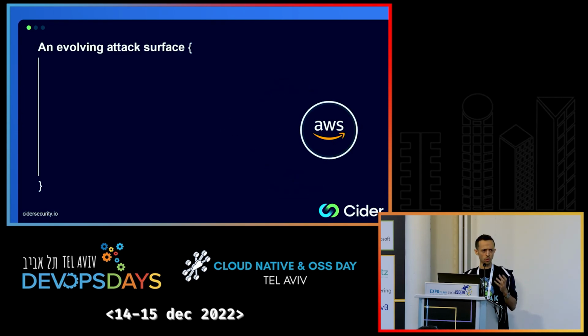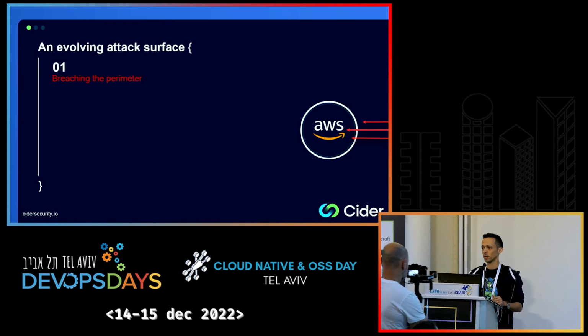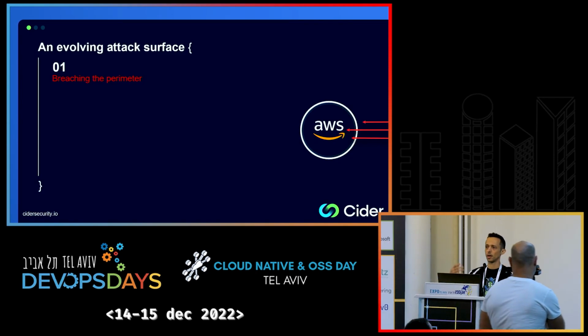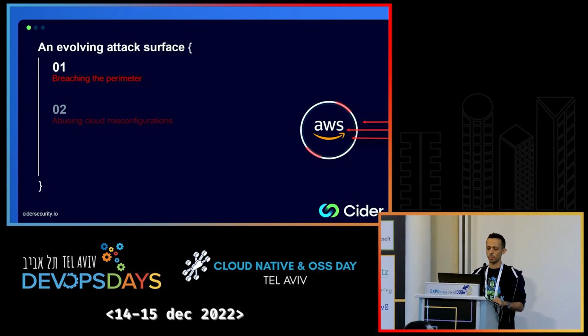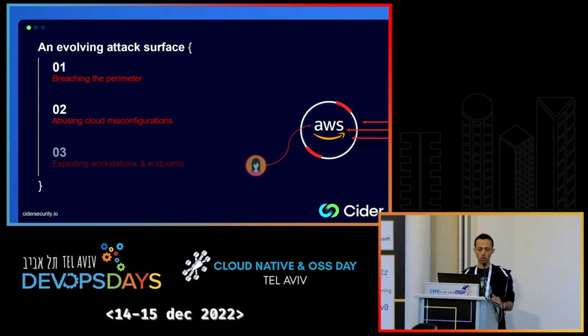Now, some of the common attack vectors against these production environments are breaching the perimeter, like exploiting a vulnerability in one of your servers, or abusing an open port that was left open to the world. It could be abusing cloud misconfigurations, like an S3 bucket that was made available to anonymous access by mistake, or exploiting workstations and endpoints to obtain access keys and directly access the cloud.